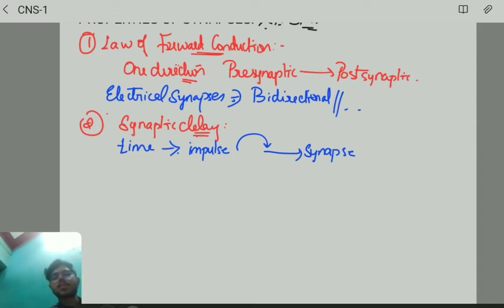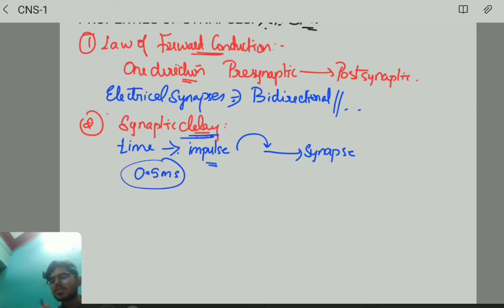The time required for the impulse to be transmitted across the synapse is delayed. We call this synaptic delay. How much is the delay? It is 0.5 ms.